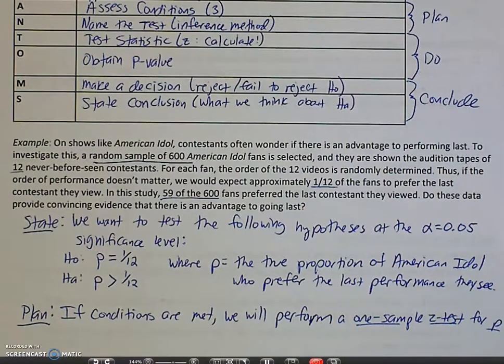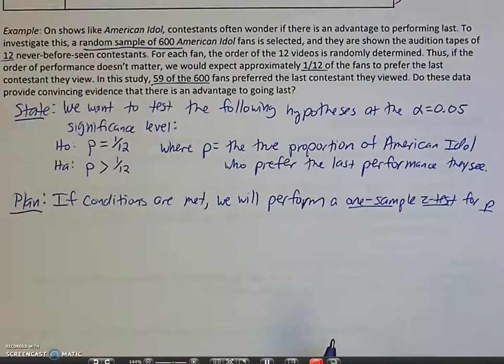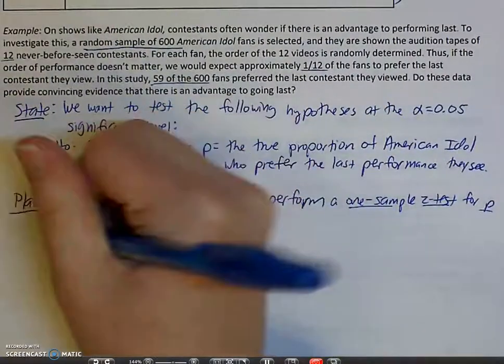In the last section we said what type of confidence interval we were going to do. Now we're saying what kind of test we're going to do. So let's go through our conditions. We should be used to these conditions by now. Random, normal, and independent. So let's walk through them.